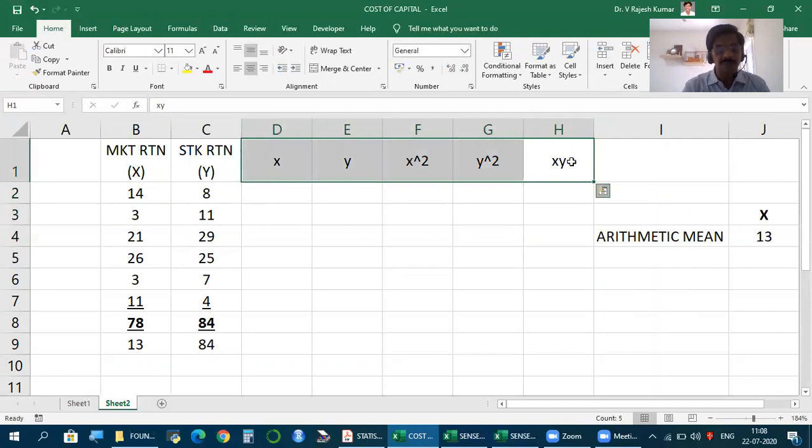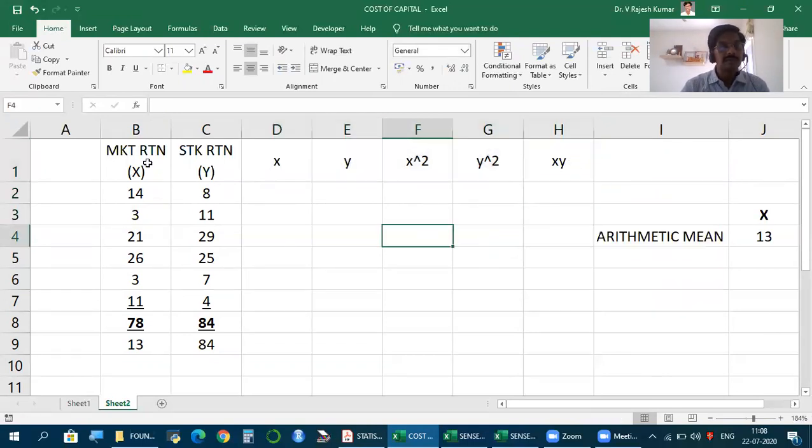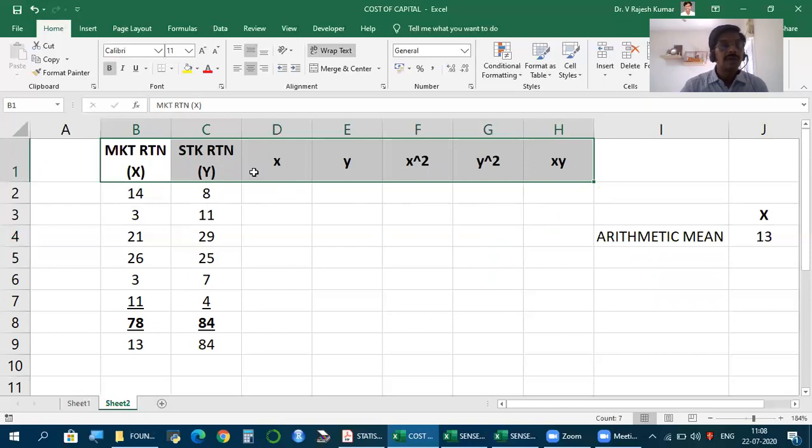Just for distinction and simplicity, the market return and stock return are taken as capital X and capital Y. All others are shown in small letters, but this is just for us to keep the difference in mind.